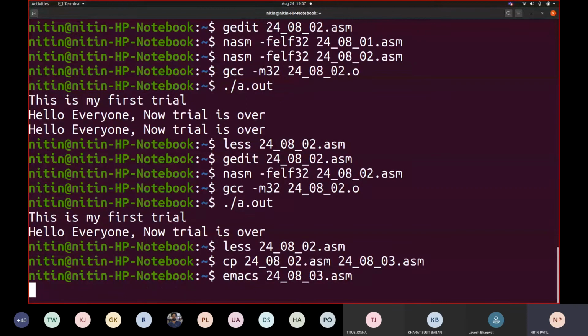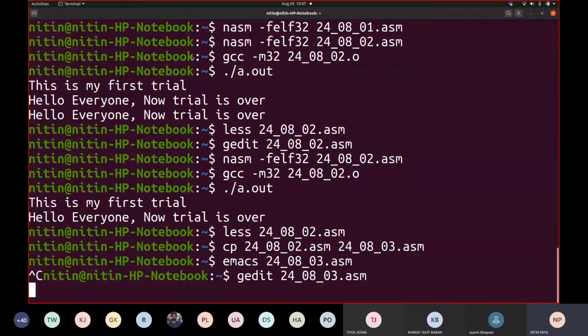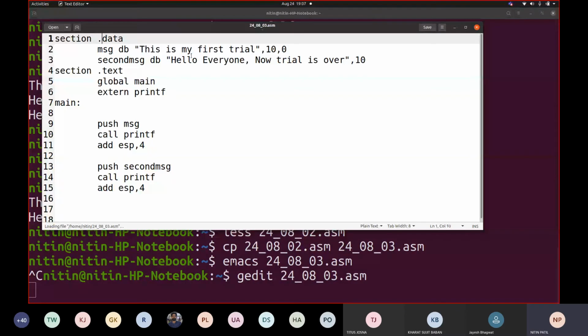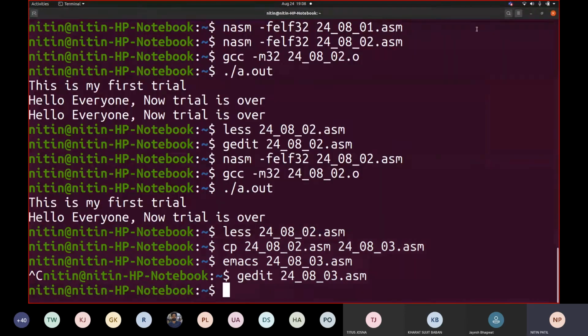Instead of data I will write RO data. So let me write this RO data. Fine. What change did I make here? I replaced data by RO data. There is not going to be any change in the execution of the code.